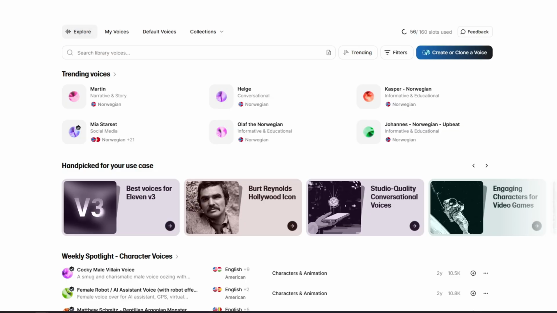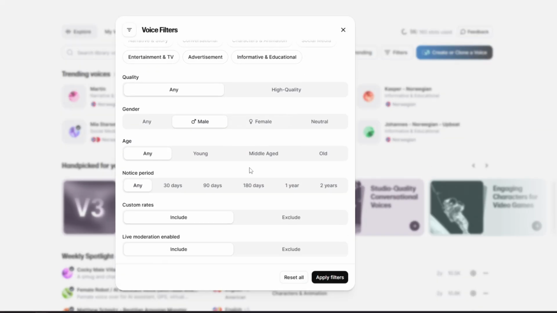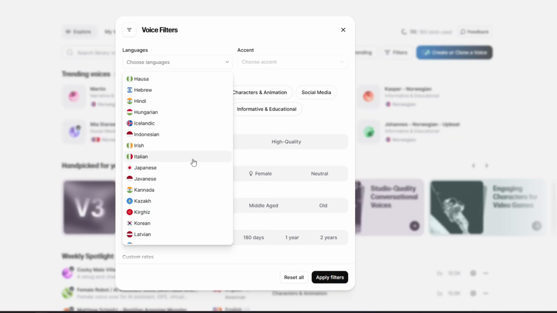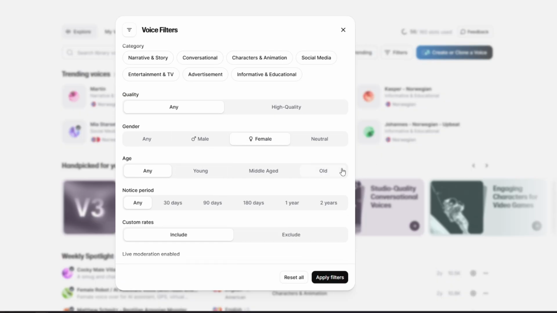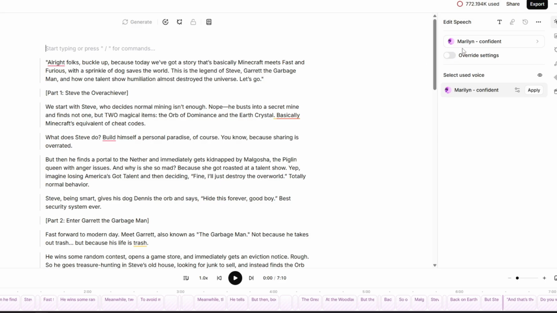So to do that, basically go back to Level Labs, click on voices, and here you can just filter through whatever settings you actually want. If you want an entirely different language, you can do that. You can choose the accent, what kind of category you want, if you want a male or female, if you want someone who's old narrating or someone who's young. So just spend time looking through the library there. When you've done that, you want to just select your voice here and click export.